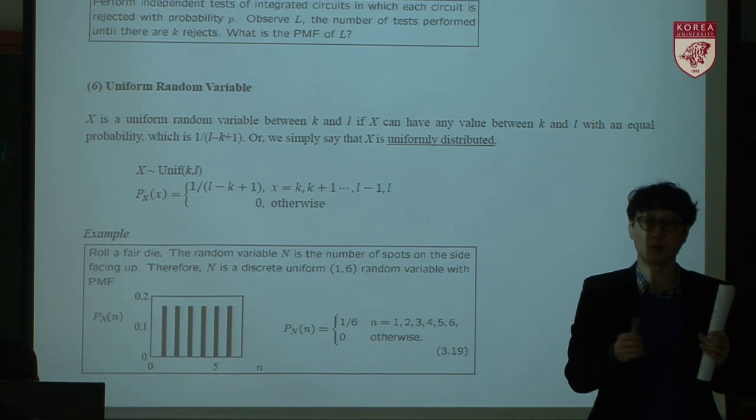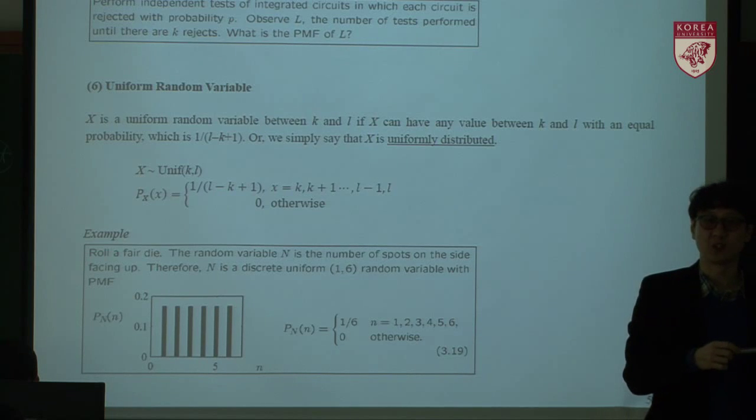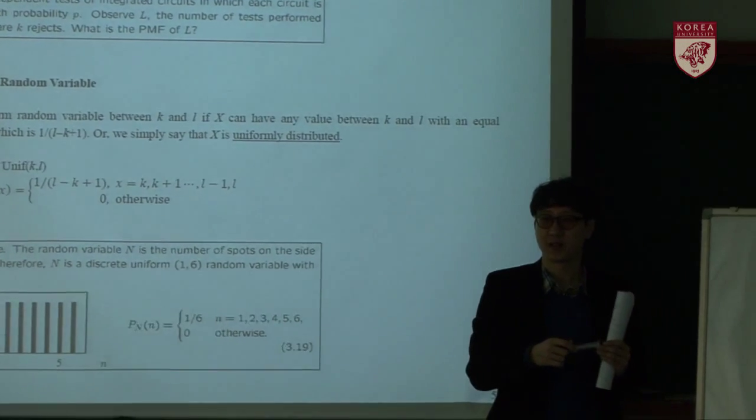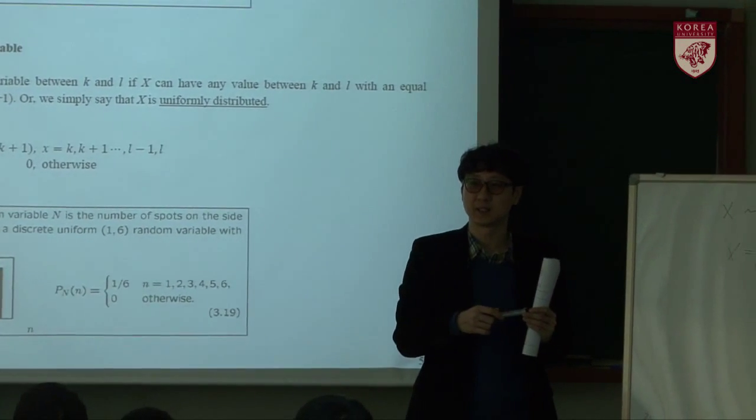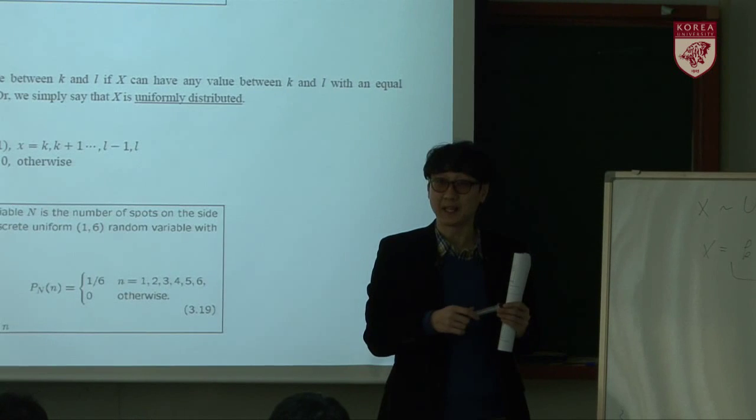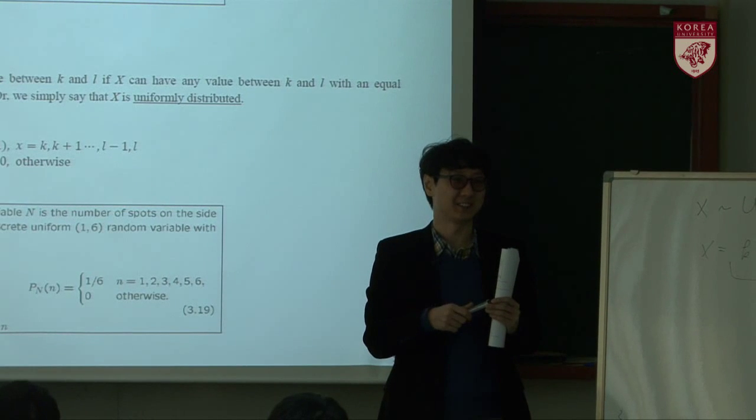So what's an example of this uniform random variable? A simple example is rolling a fair dice.